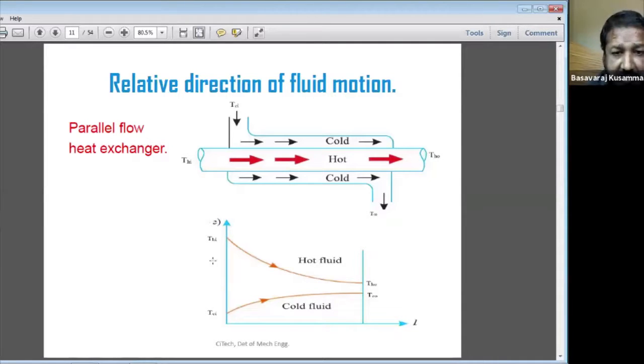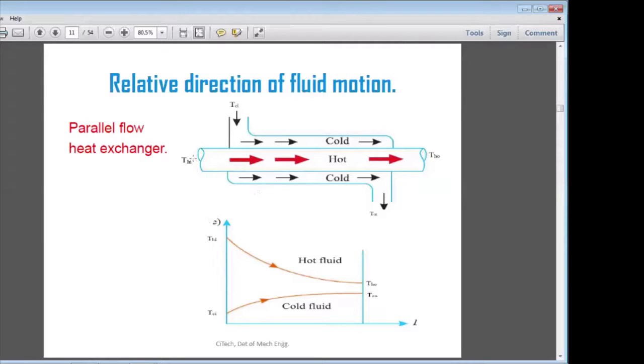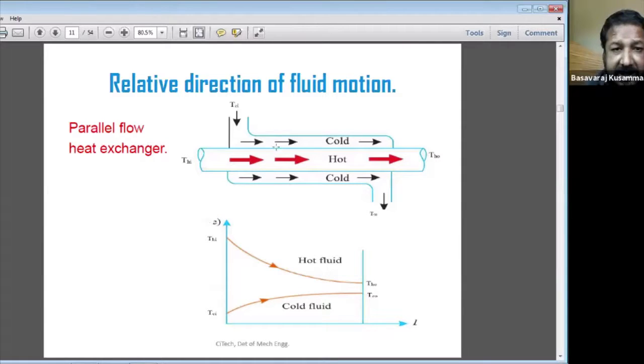If you draw the graph, as the length of the heat exchanger increases, the temperature of the hot fluid goes on decreasing. Yes, because it transfers heat from the hot fluid to the cold fluid.